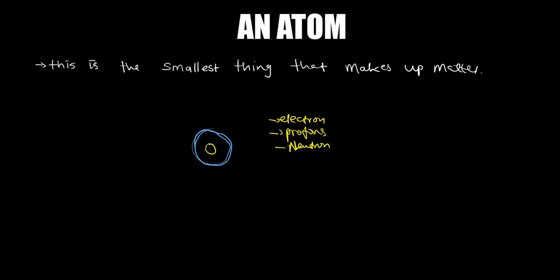These things make up an atom. So an atom will be based on these three things. Inside there, there are protons and neutrons. Protons and neutrons will be found inside there.